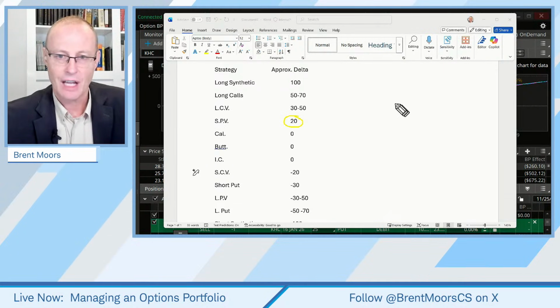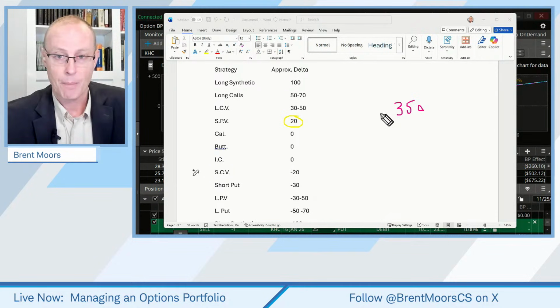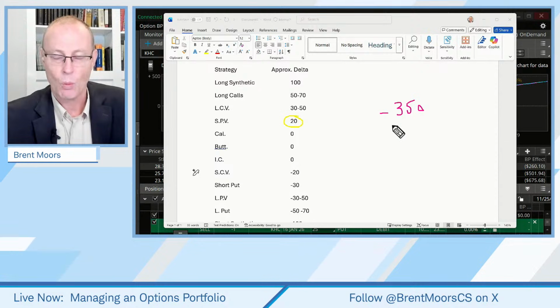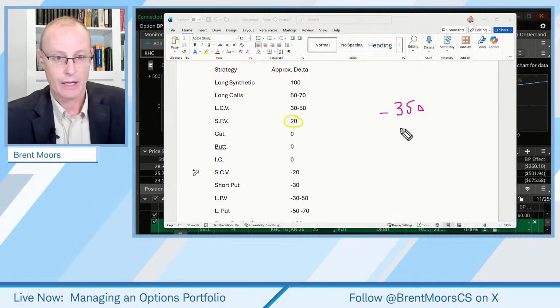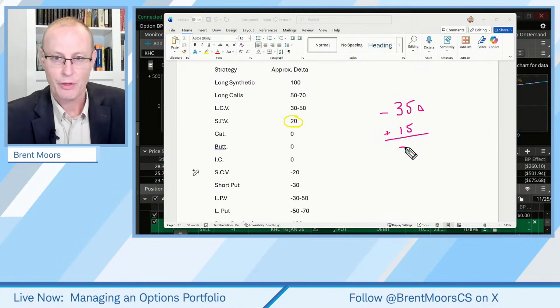I'm probably going to sell something with maybe a 35 delta, and I'm going to buy something with maybe a 20 or 15 delta. So you sum them up, and you end up with a 20 delta difference there. Okay, so that would be the net delta of those two.